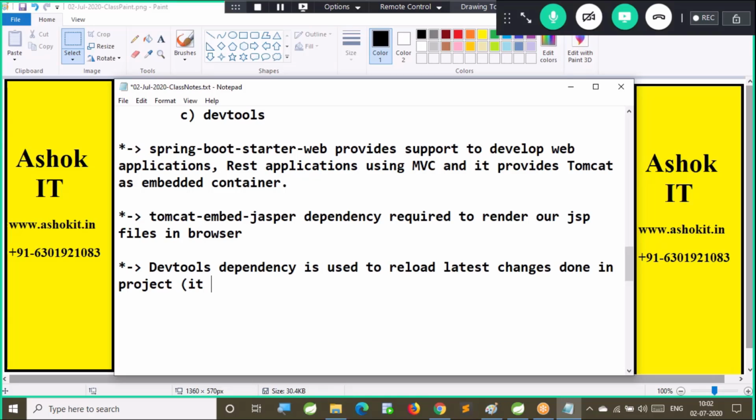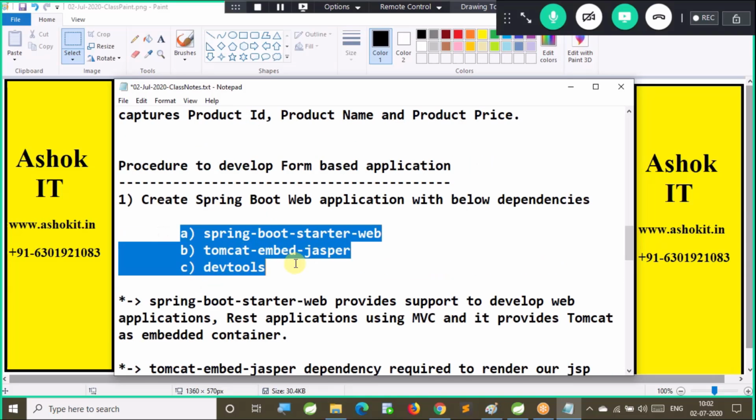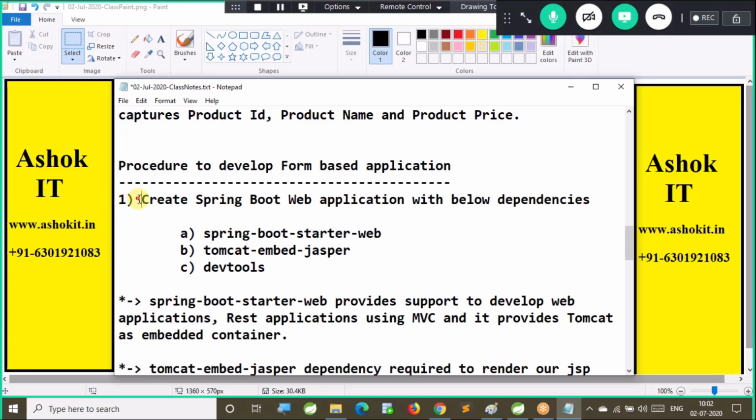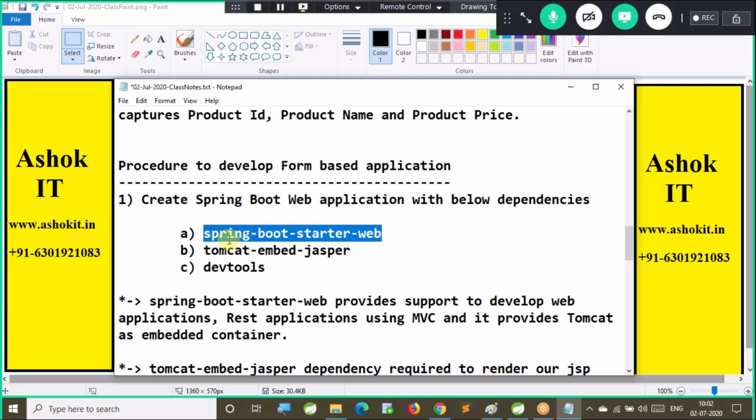Whenever you make a change, your project will be restarted immediately. So these are the three dependencies that I need to add to develop my first form based application: Boot starter web, Tomcat embed Jasper, and DevTools, right?